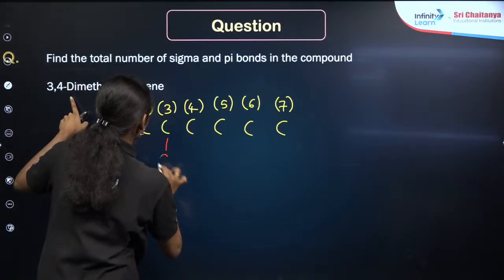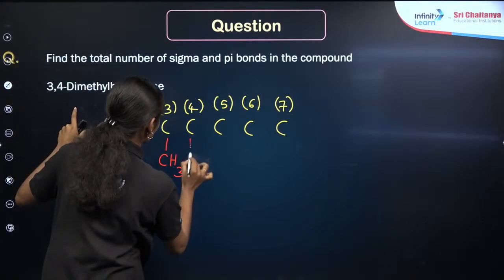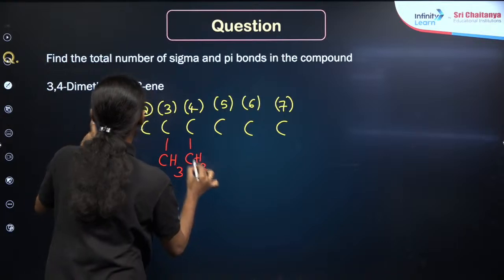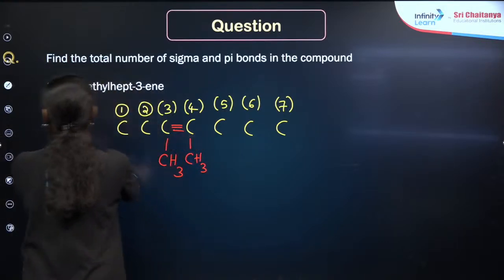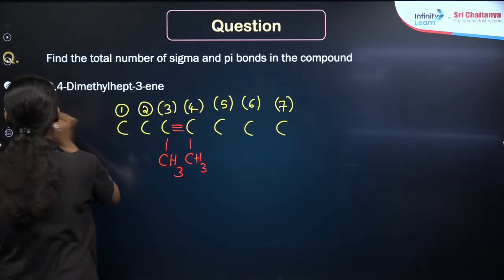In the third and fourth positions, there will be 2 methyl groups, right? Then in the third position, there will be a triple bond, right? So I am taking a triple bond here. Now you have to balance the valency of carbon here.